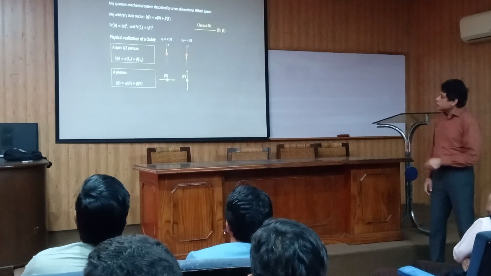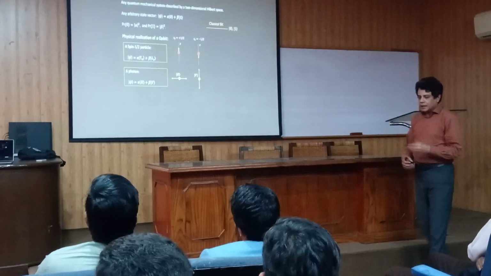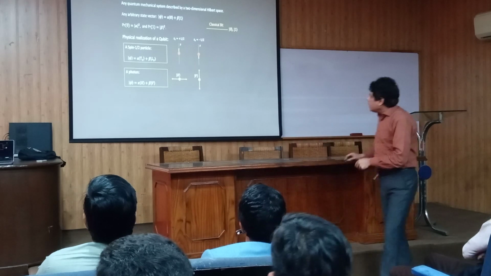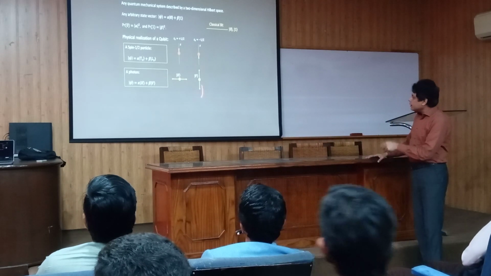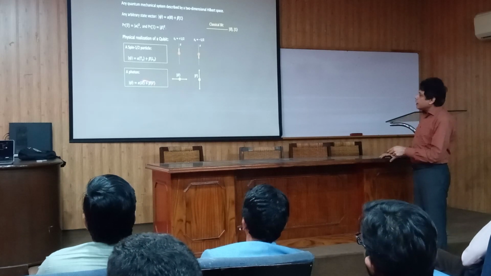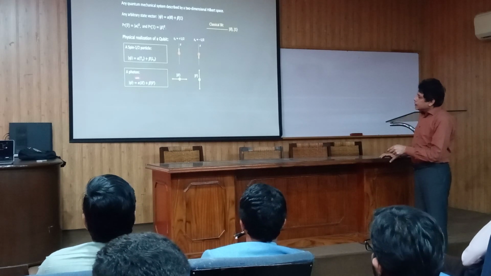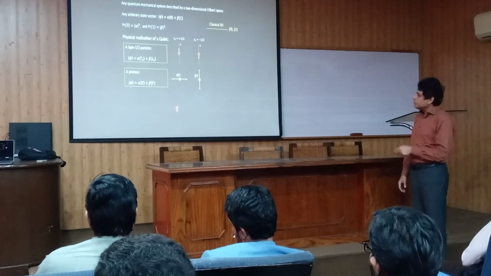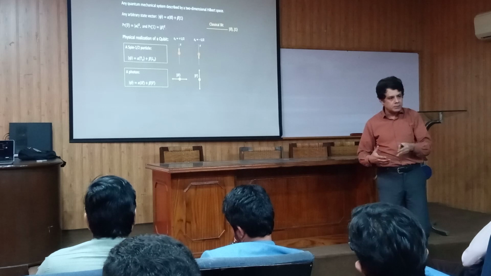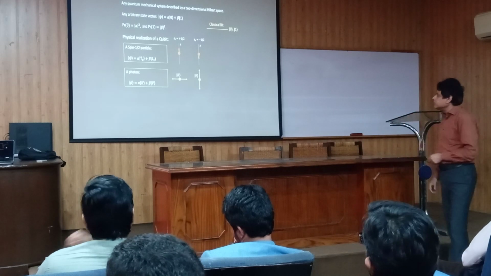Or you can have a photon. A photon can also exist in two possible states of polarization. Either the photon will be horizontally polarized or vertically polarized, so these states are the basis states. So an arbitrary state in the two-dimensional Hilbert space of a photon will be a superposition of horizontally polarized and vertically polarized photon.